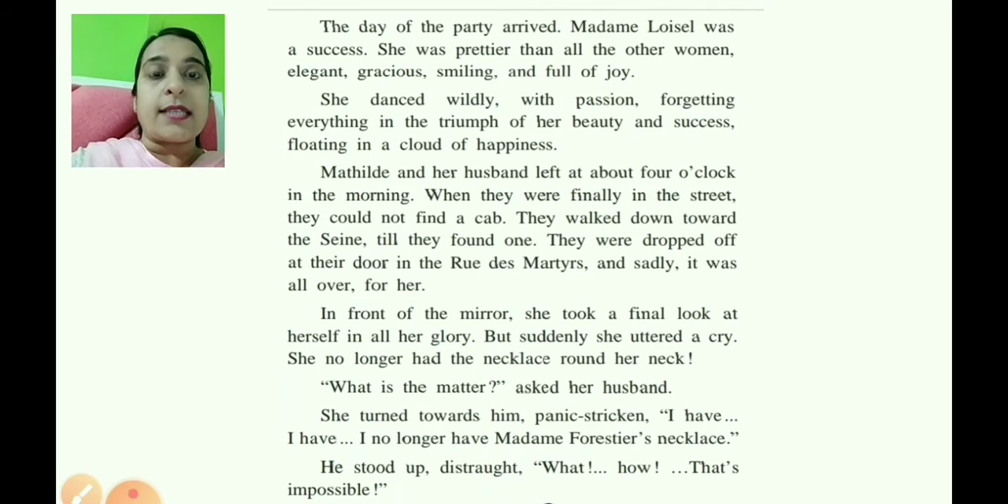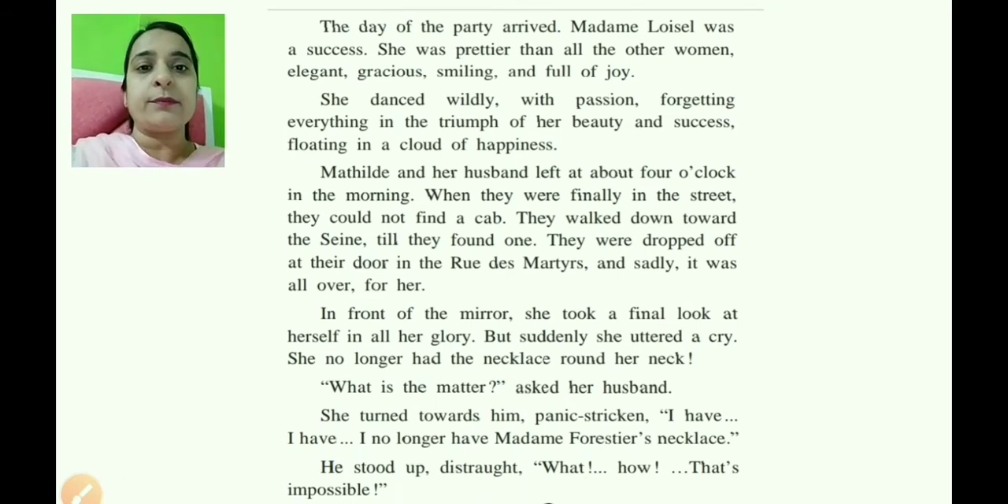So, children, you will be given an extract. You have to read it very carefully, read it very slowly, comprehend it, and then you try to answer the questions. Okay?